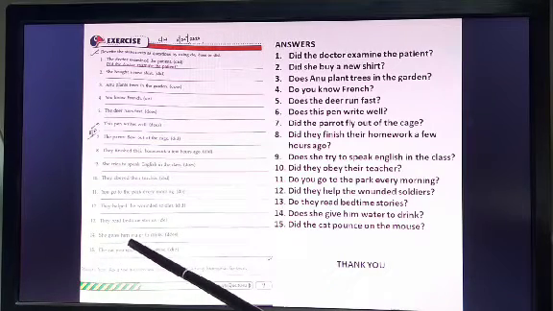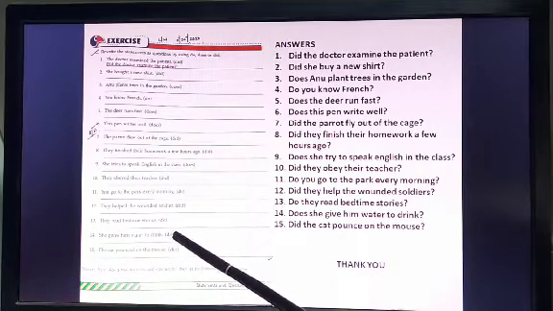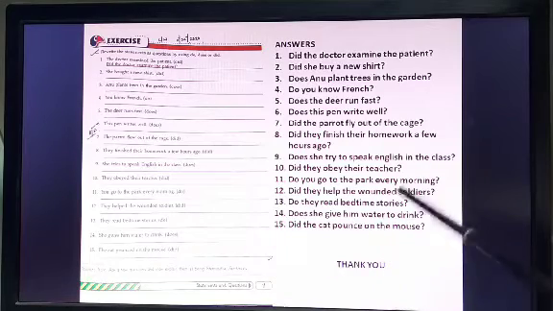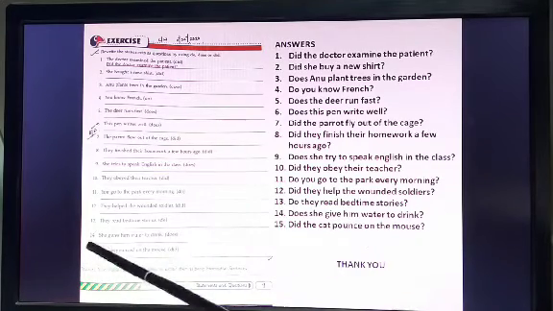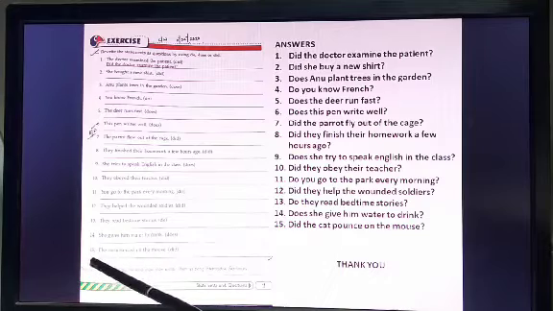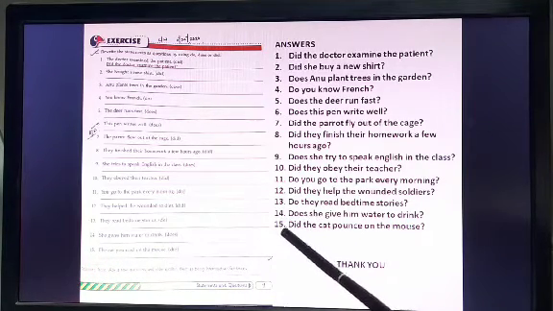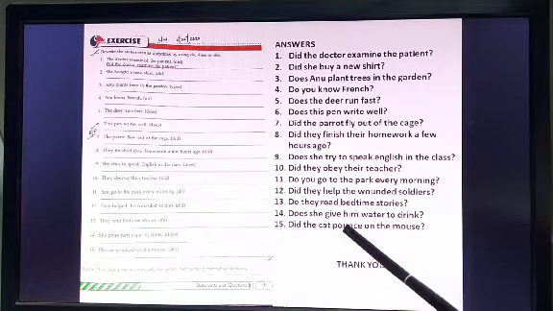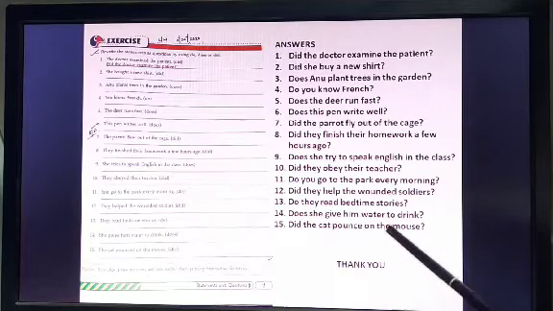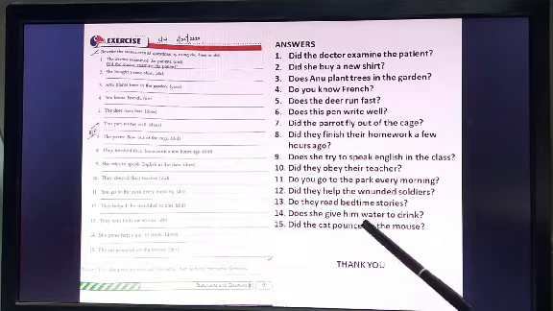She gives him water to drink. Again, see, does. Does she give him water to drink? The S drops in the verb. The cat pounced on the mouse. Again with did. So it will be, did the cat pounce, not pounced, on the mouse. Present form of the verb. Okay. So these are the answers.